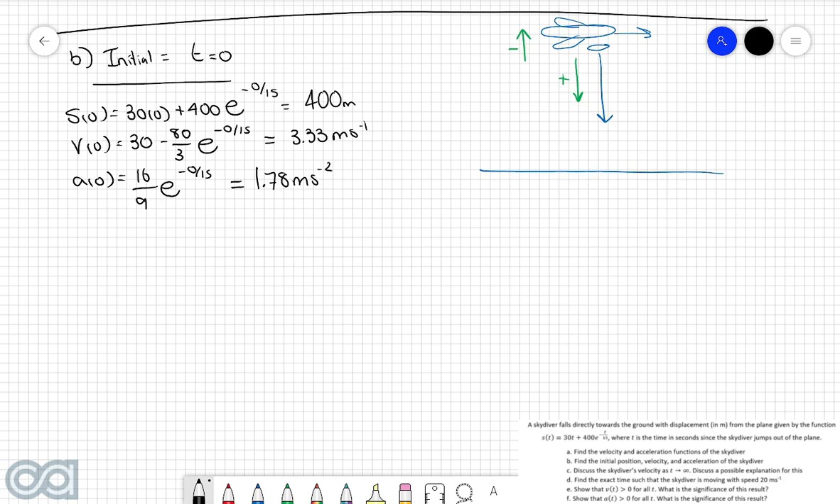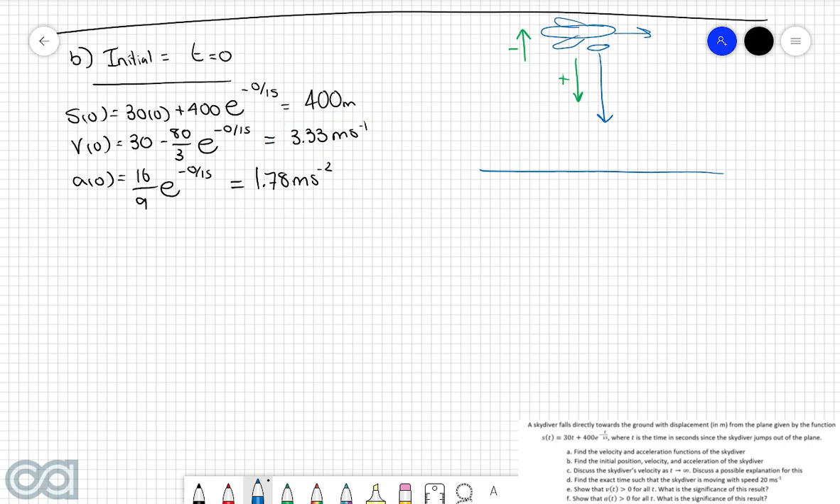Now, even though the question isn't actually asking us to describe what these three values mean, I think it's a good idea just for what we're about to do to get a good understanding as to what these three values mean in the context of the question. So we're first of all saying that the initial displacement is 400, which means that when the skydiver leaves the plane, they are 400 meters above the ground. In other words, their entire journey here is going to be 400 meters because that is how far they initially start above the ground.